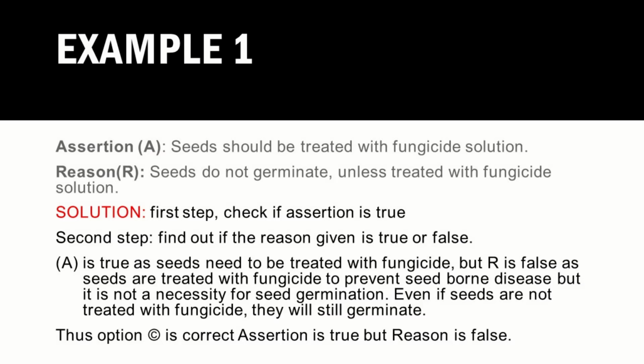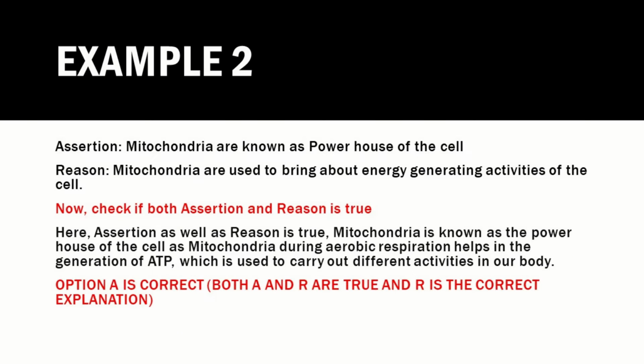Now let's move on to our first example. The assertion is given that seeds should be treated with fungicide solution, and the reason provided is that seeds do not germinate unless treated with fungicide solution. Now first we will check if our assertion is true, and in this case the assertion is true because we treat the seeds with fungicide solution to prevent seed-borne diseases. But the reason provided is not true. It says that seeds do not germinate unless treated with fungicide solution. This is false because even if we do not treat our seeds with fungicides, they will still germinate. So in our case, option C is correct as assertion is true but reason provided is false.